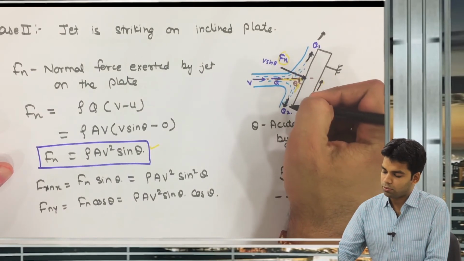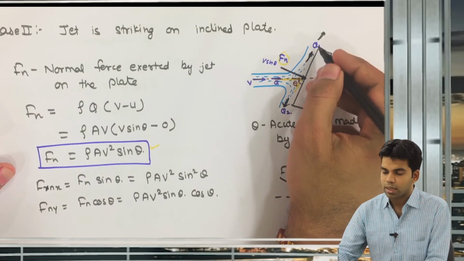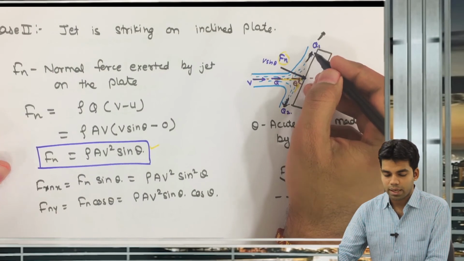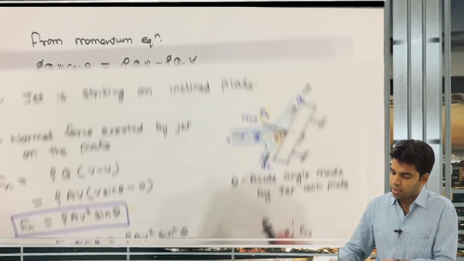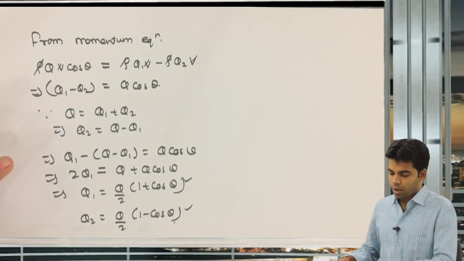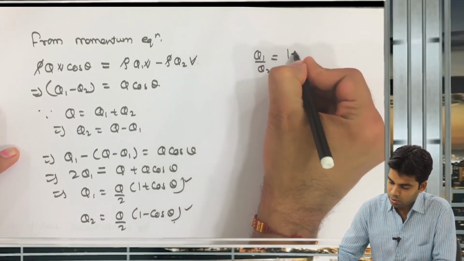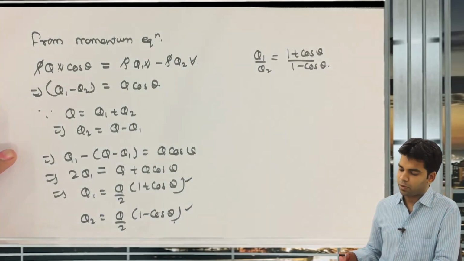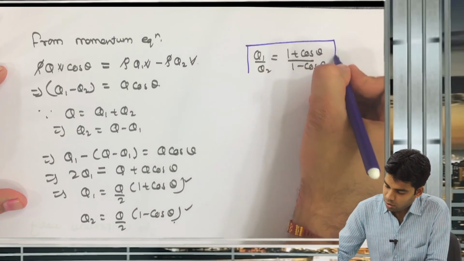So the distribution we have determined: Q1 is equal to Q by 2 (1 plus cos theta), and Q2 is equal to Q by 2 (1 minus cos theta), where Q1 is the discharge in the obtuse angle side. Very important: Q1 is the discharge in the obtuse angle side, and Q2 is the discharge in the acute angle side. Clear or not? Now the ratio Q1 by Q2 will be equal to (1 plus cos theta) divided by (1 minus cos theta).